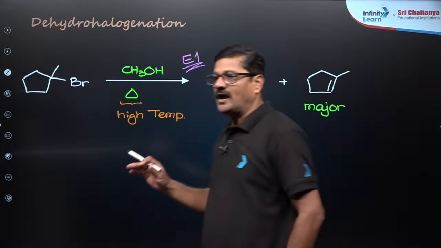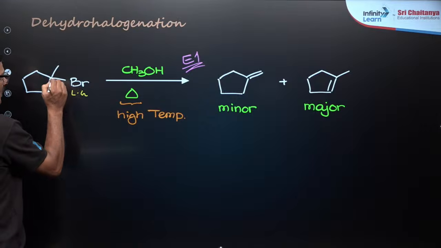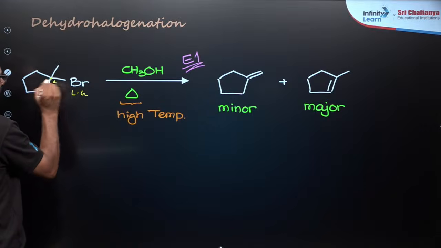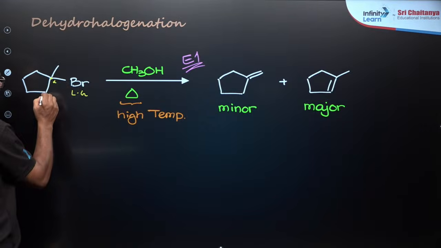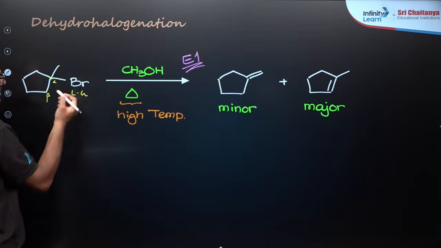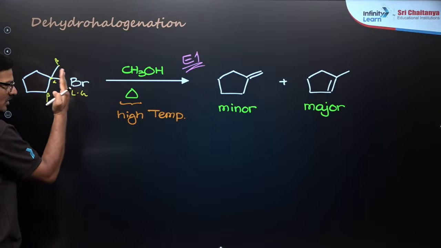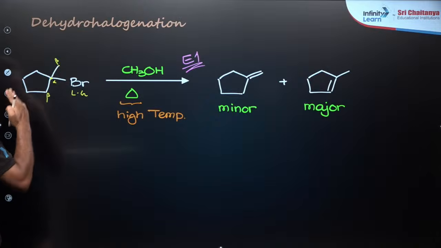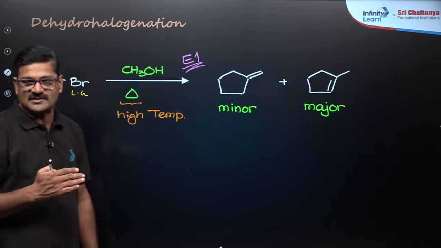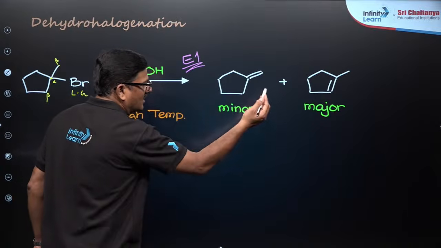So in an alkyl halide, this is the leaving group and this is the alpha carbon, and adjacent to this it could be a beta carbon atom or it could be another beta carbon atom. So I mean to say halogen from one carbon atom, and you remove the hydrogen from the adjacent carbon atom so that you are going to get an alkene.